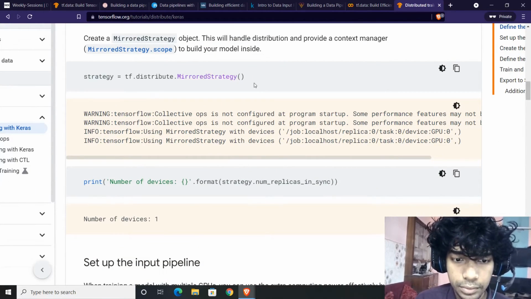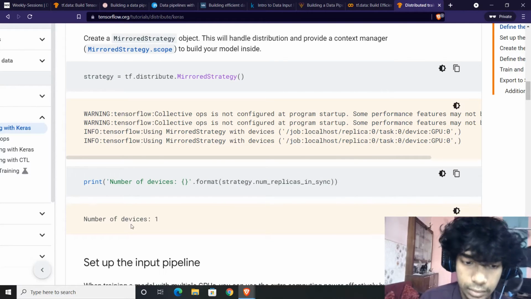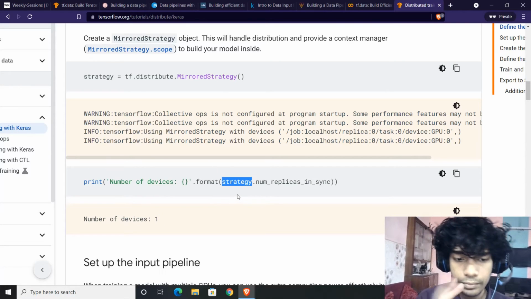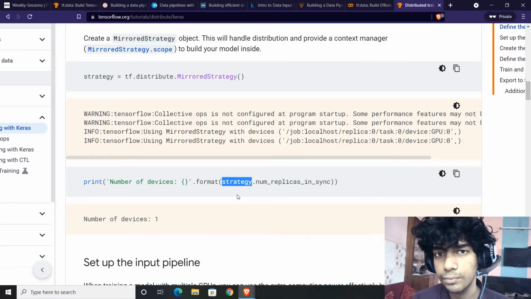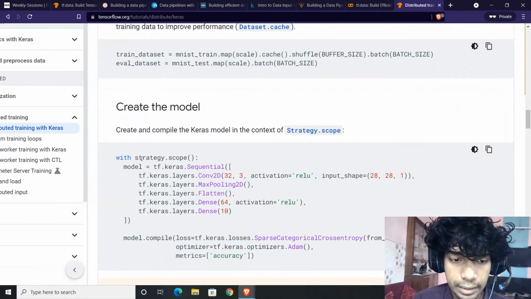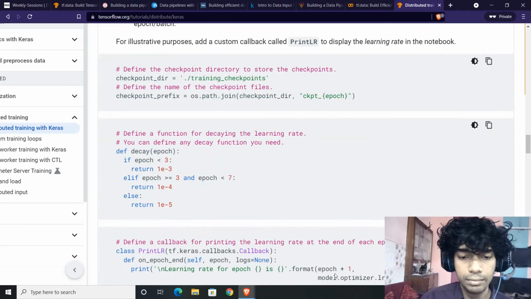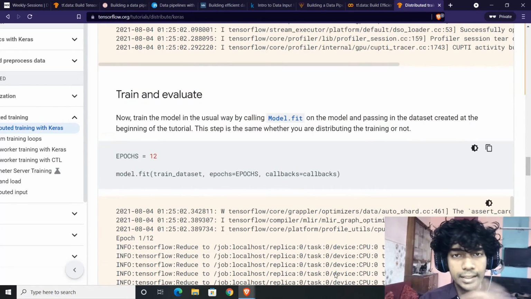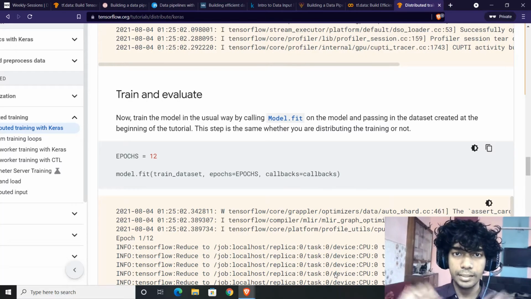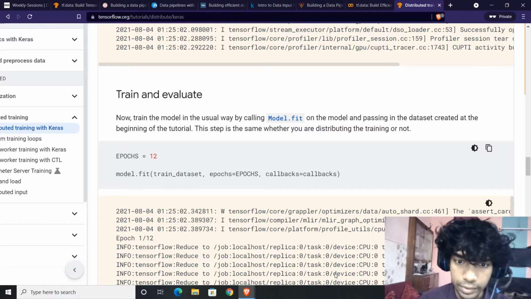This is the strategy. You call the strategy. It then gives the number of replicas in sync. Let's say you're using two different GPUs, then it would show two. If you're using a TPU, then it would show 8 different cores. Now, within the strategy scope, you define the model and compile the model. Whatever data you pass, no matter how it is, will get automatically distributed and automatically synced up, and then it goes for the training, updating, and all those kinds of things.